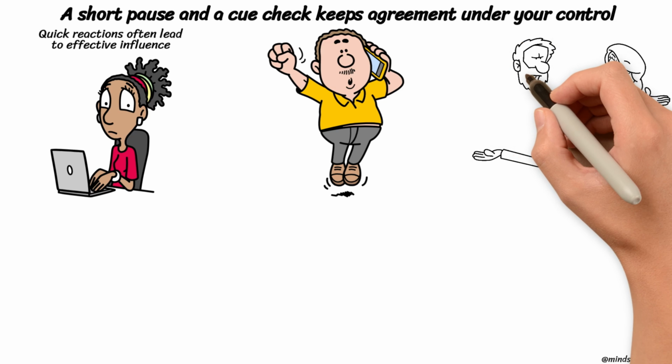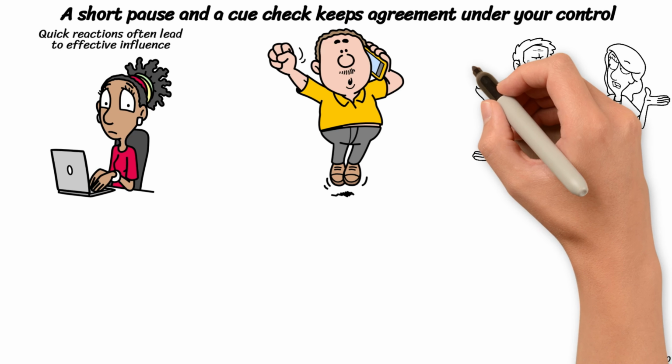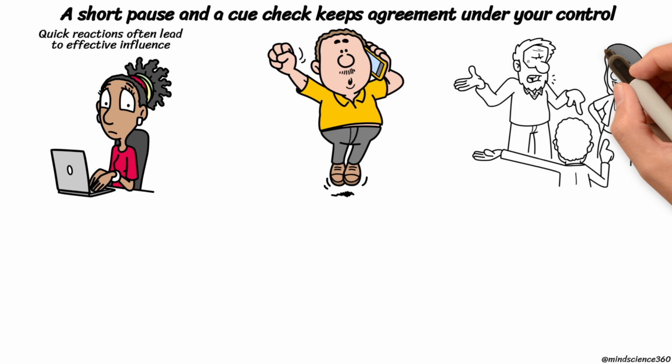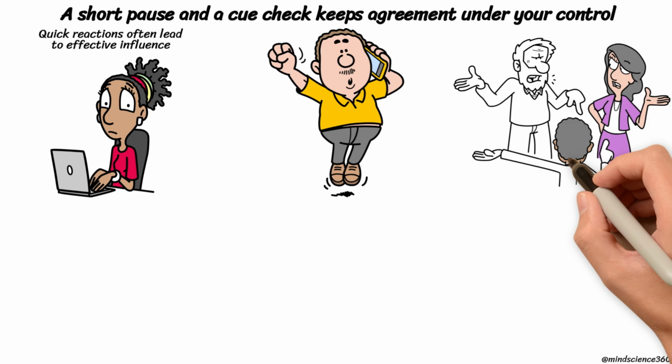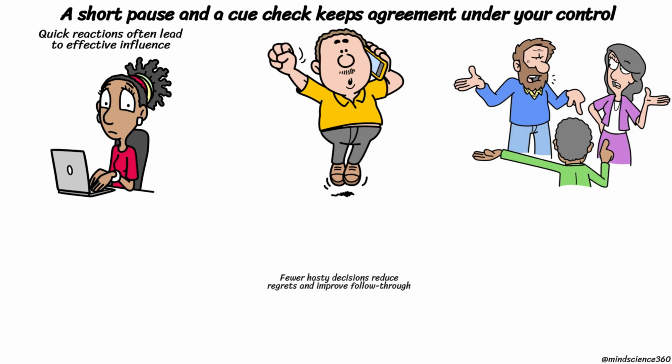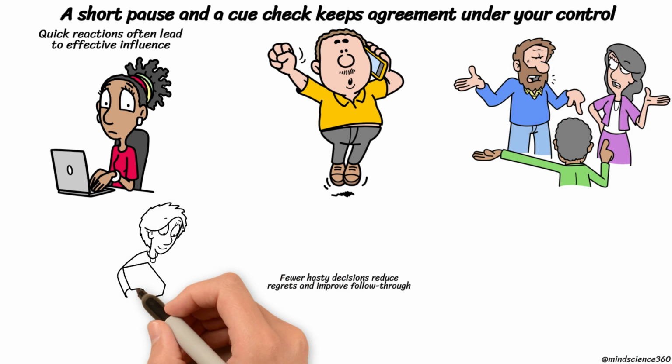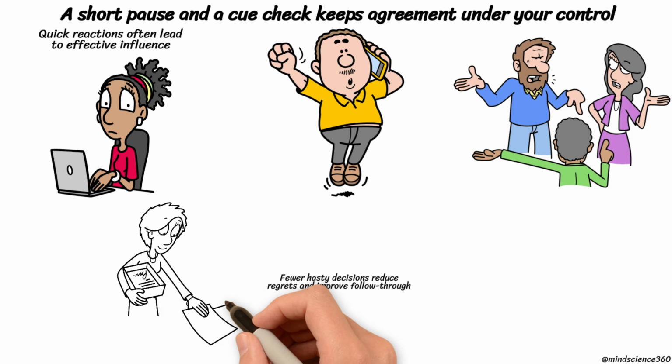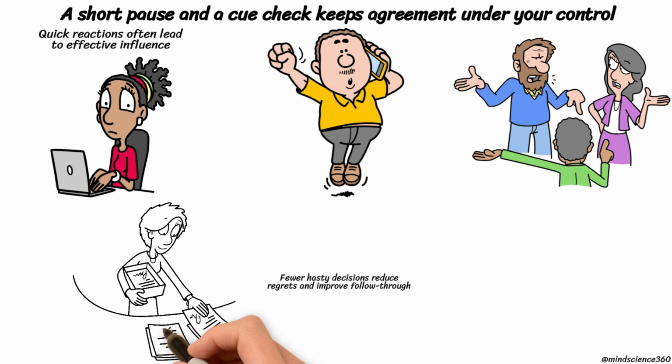Over time, implementing these checks lessens impulsive agreements and enhances negotiations, sets boundaries, and improves everyday spending habits. The benefits multiply because fewer hasty decisions lead to fewer repairs, reduced regrets, and greater commitment to follow through.